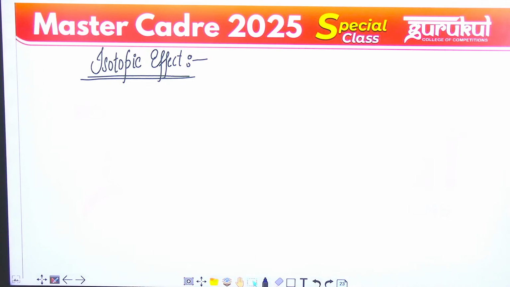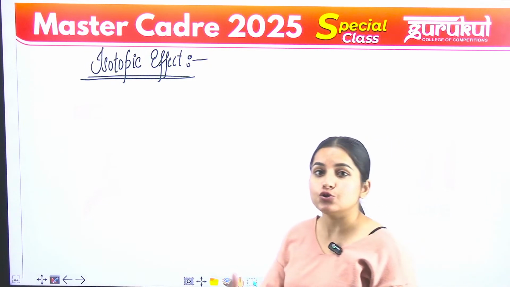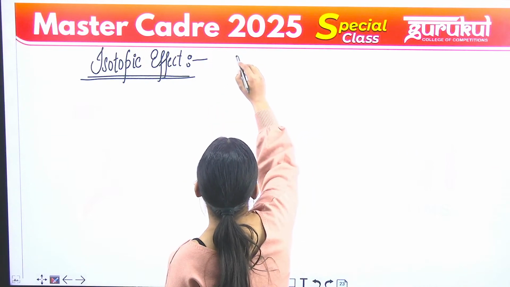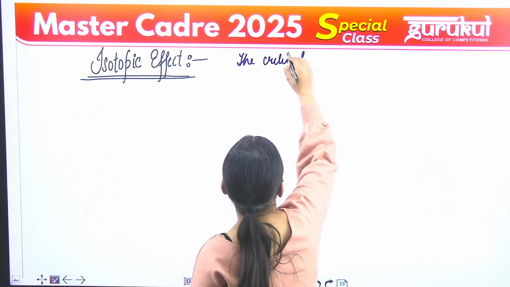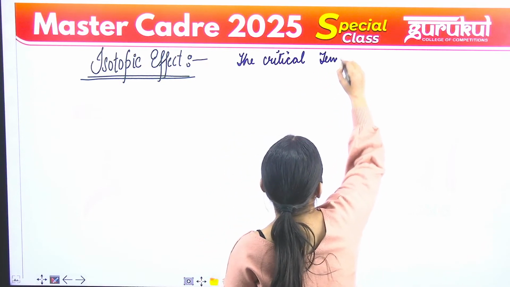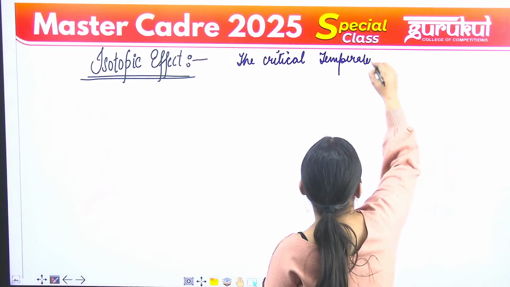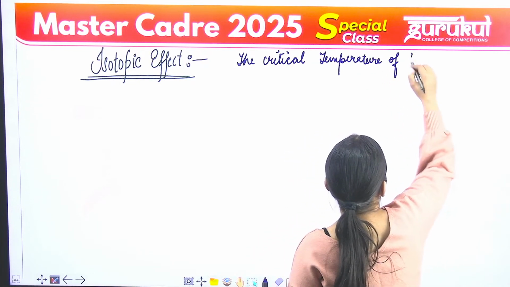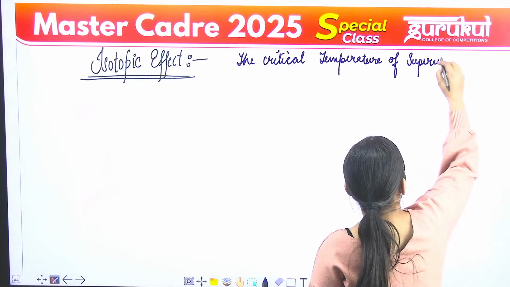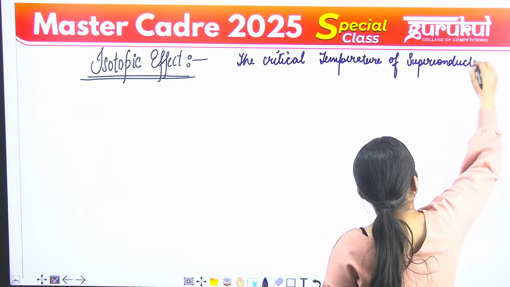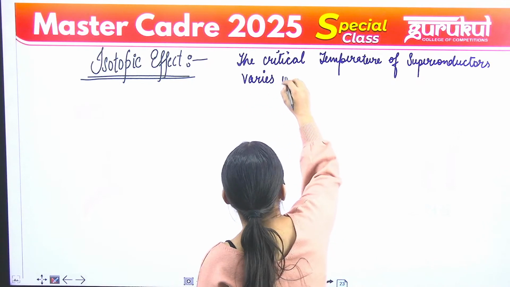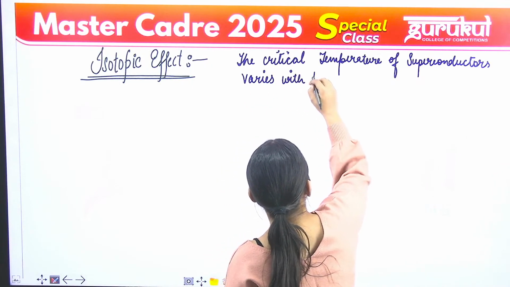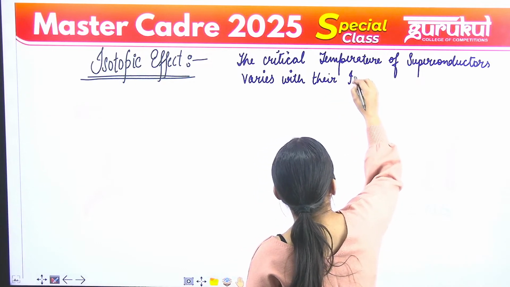Okay. Superconductors vary, the critical temperature of superconductors varies with their isotopic mass. What is the isotopic effect? The critical temperature of superconductors varies with the isotopic mass.